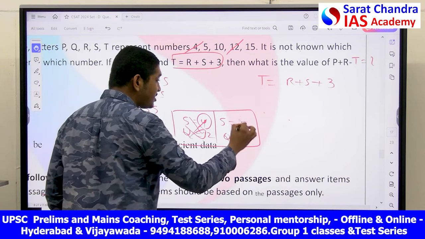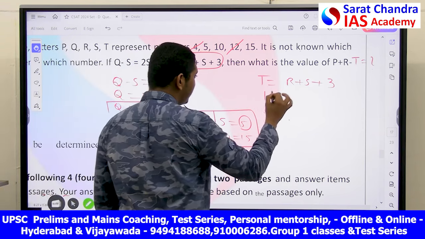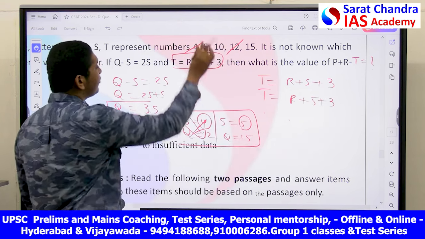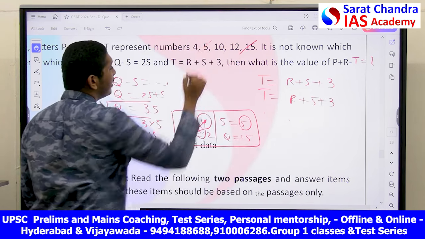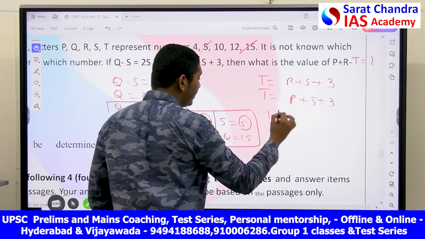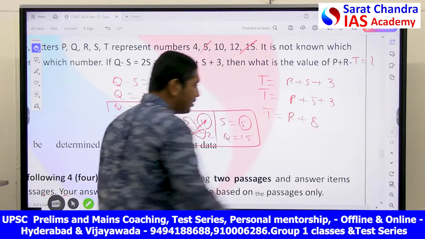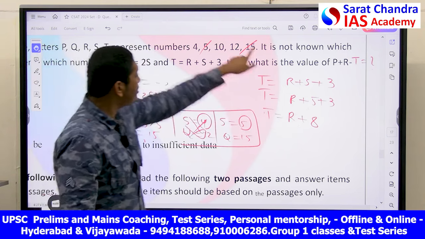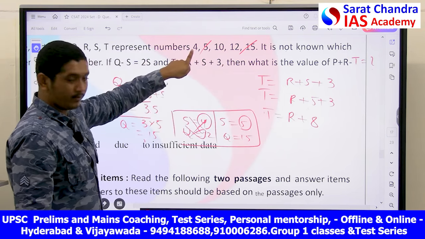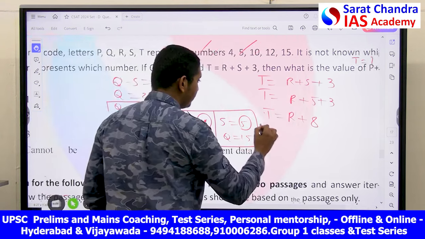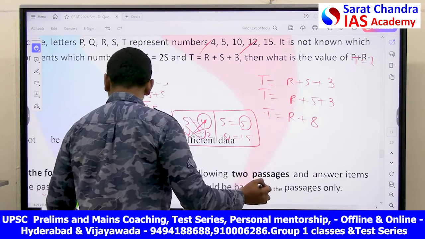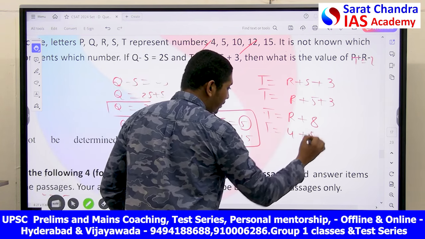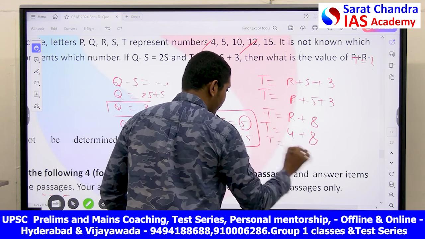Now, let's check with S is equal to 5. Then T is equal to R plus 5 plus 3. When S is equal to 5, Q is equal to 15. These two are done. Then I get T is equal to R plus 8. If I put R is equal to 4, T is equal to 12.